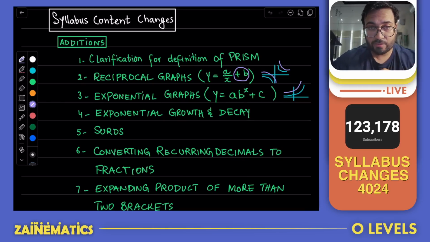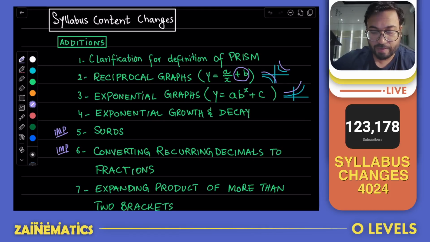Number 5 and number 6 are really important, and they will be tested very rigorously in June 2025. Now, surds are basically square roots, and there are 4 major workings for surds that you have to know. You have to know how to simplify a surd. You have to know addition and subtraction. You have to know multiplication. And number 4, you have to know division, which is also called rationalizing a surd. And that will be tested in Cambridge this year.